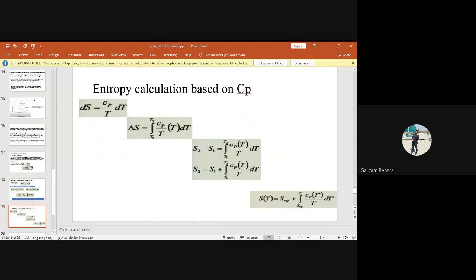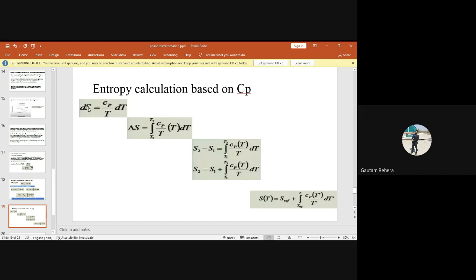Now we'll do the entropy calculation based on the Cp value. As I told, the Cp value can be easily calculated. From that Cp value, you can calculate enthalpy and you can also calculate the entropy. So this small change in entropy dS is equal to Cp dT by T. Okay. You know all these expressions. So similarly, your delta S is equal to integral T1 to T2 of Cp dT by T. Okay.